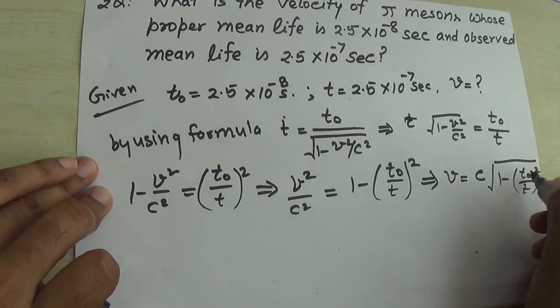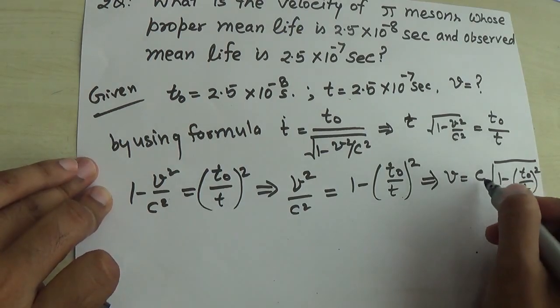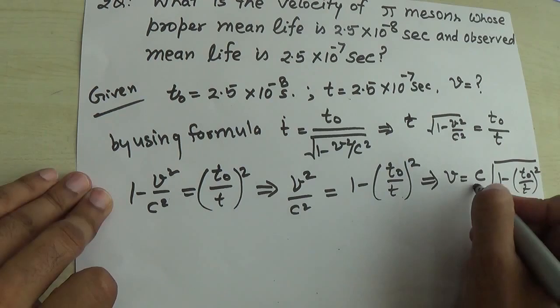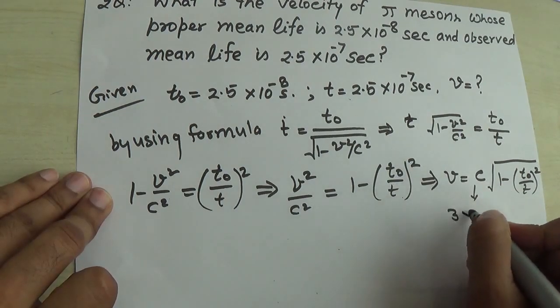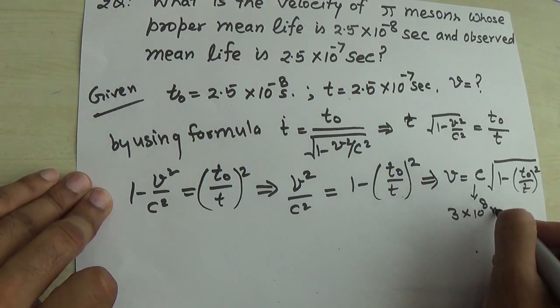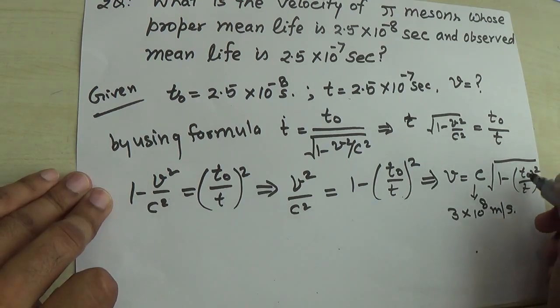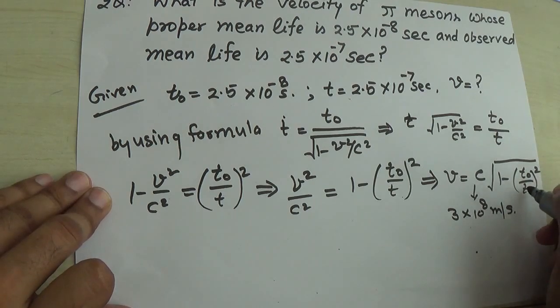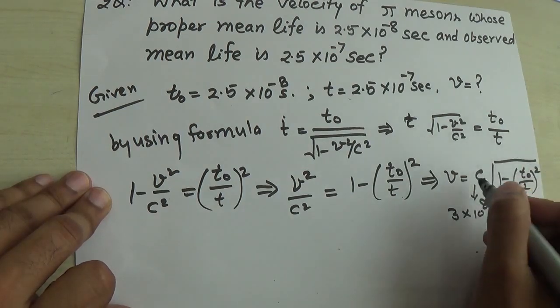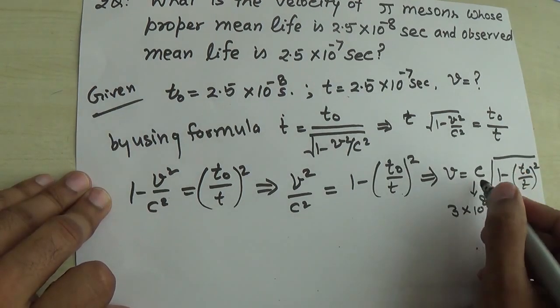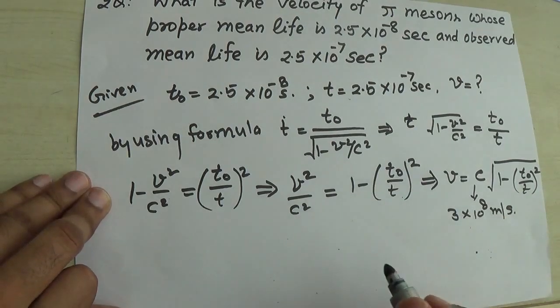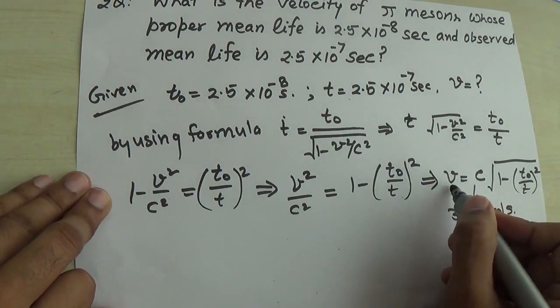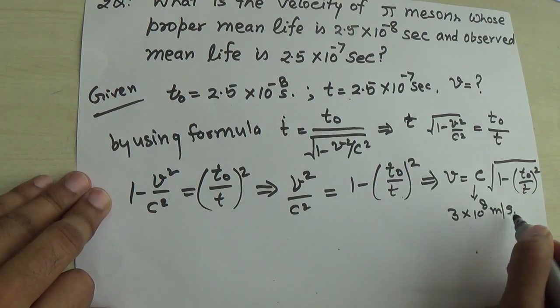So I have to put the values of t naught and t and c, where c is the speed of light, and the value of that is 3 into 10 raised power 8 meter per second. And here when I put the value of t naught in second, and the value of t in second, second cancels out, so there is no unit with this factor; the unit will come with c, 3 into 10 raised power 8 meter per second. So I have to find out v, obviously, so that will be in terms of meter per second.